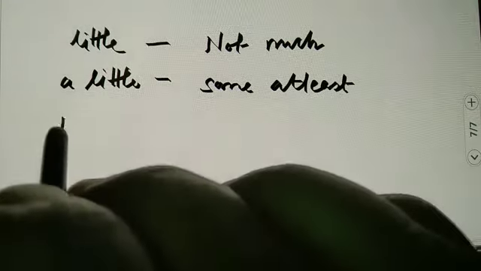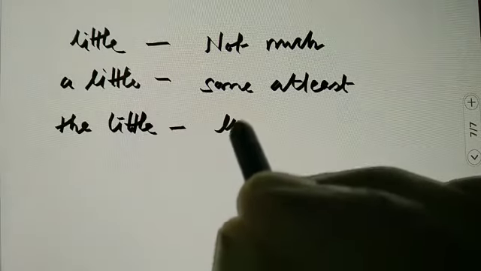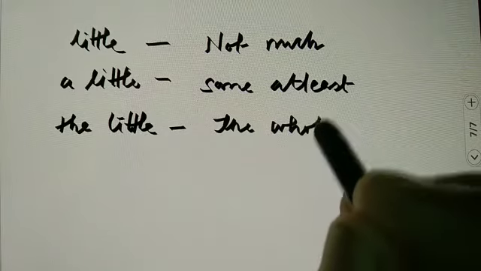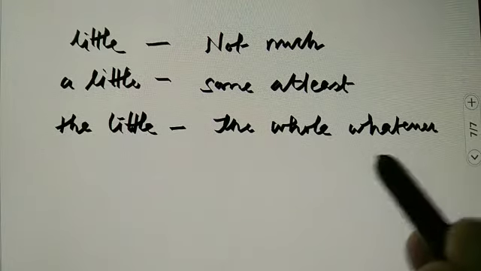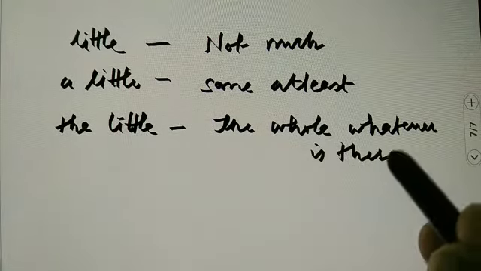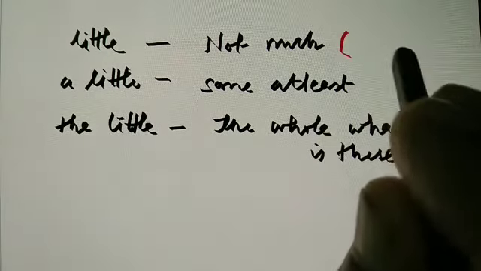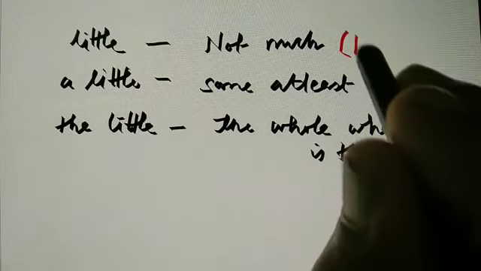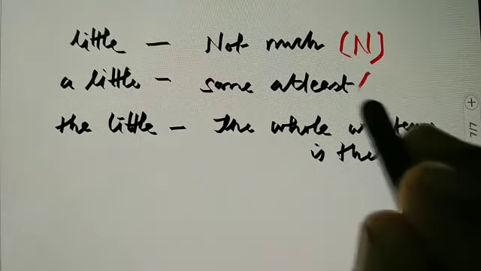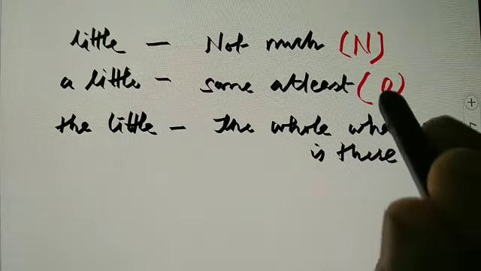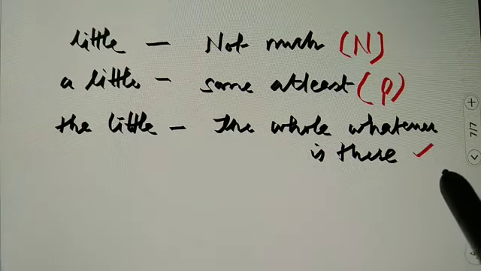And if we say the little, it changes its meaning to the whole, whatever is there. Here we should see also that little is negative, and a little is affirmative, or you can say positive, and the little can be used as negative also or positive also.